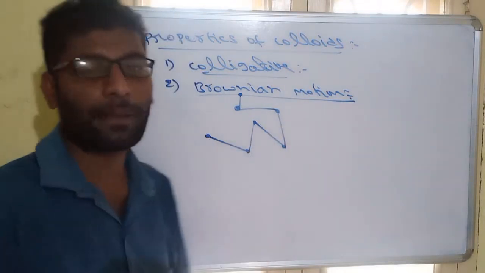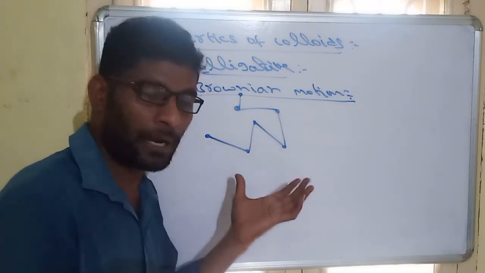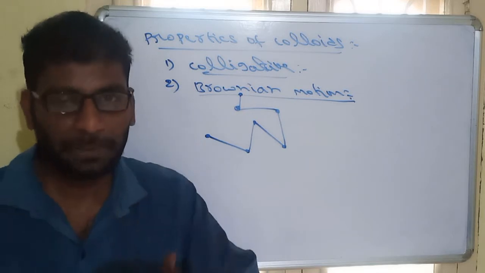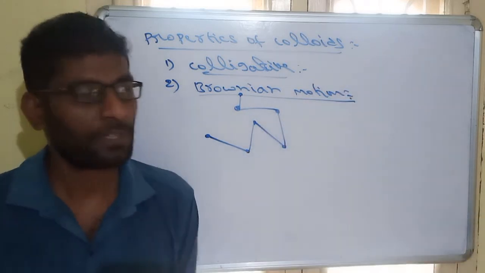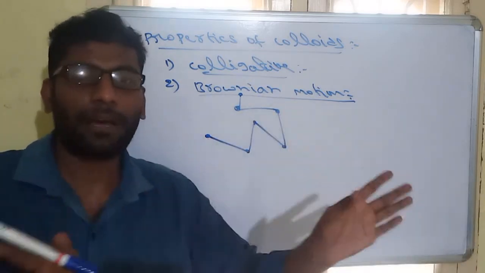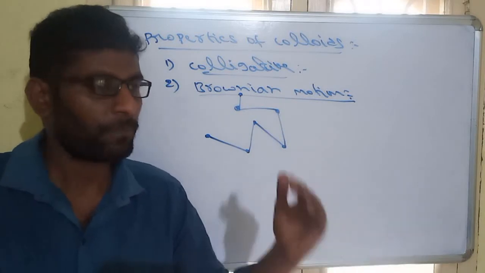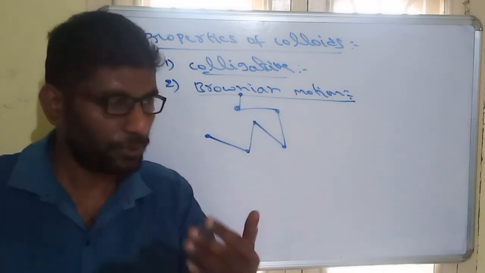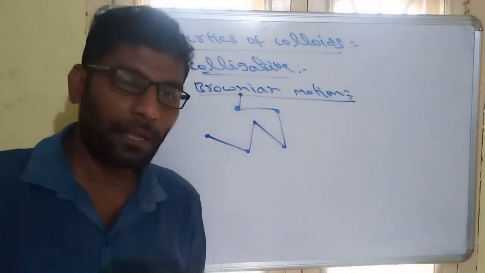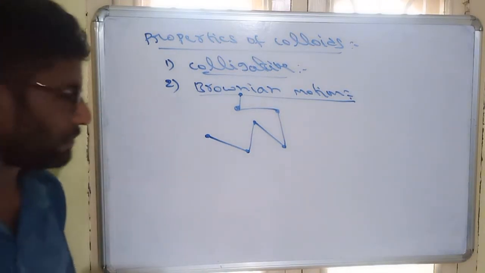Why is the motion zigzag? The reason is that the motion of the particle is due to unbalanced collisions between the dispersed phase and the dispersion medium. Since the dispersion medium is the solvent and the dispersed phase is the solute, there is a very large size difference. Due to this size difference, the collisions are not balanced. Due to these imbalanced collisions, they move randomly in a zigzag manner. That is called Brownian motion. So that's it, Brownian motion, zigzag motion.